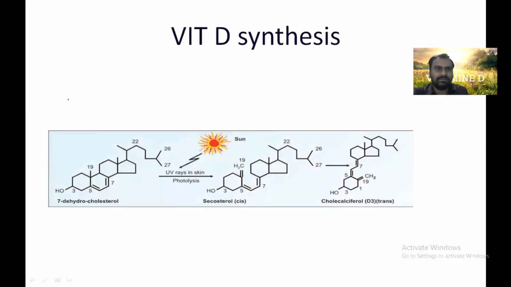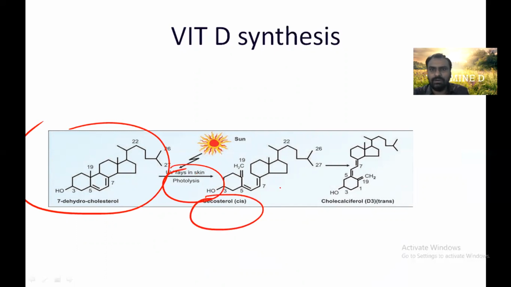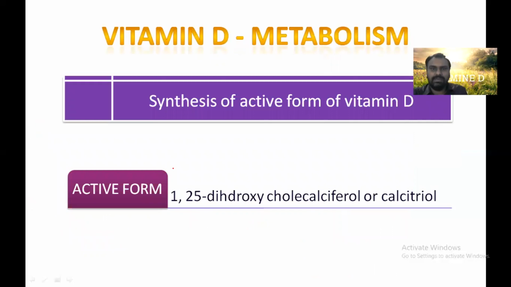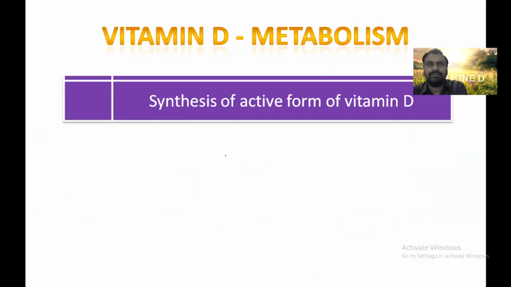As you can see, the 7-dehydrocholesterol present in the skin, in the presence of ultraviolet rays of the sun, is converted to secosterol. Ultimately, it is converted to cholecalciferol. Then this cholecalciferol in the liver is converted to 25 hydroxy cholecalciferol. And then in the kidney, a hydroxyl group is added at one position. It is called 1,25 dihydroxy cholecalciferol, also called calcitriol. So the active form of vitamin D is 1,25 dihydroxy cholecalciferol.